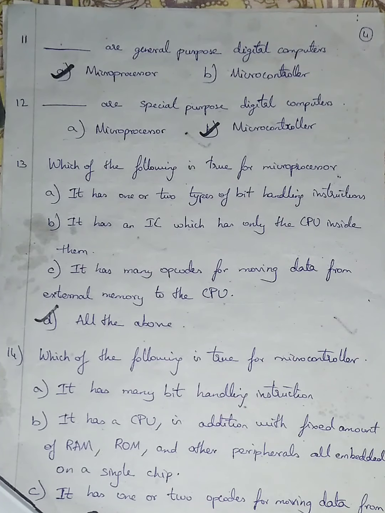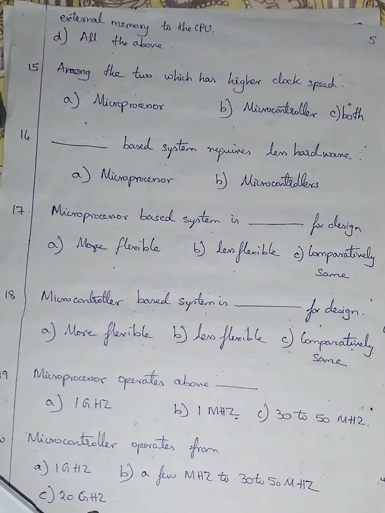All embedded on a single chip. CPU, RAM, ROM and other peripherals are embedded on a single chip. There only the CPU was embedded on a single chip. Option C is given as it has one or more OP codes for moving the data. There it has many OP codes, but here it has only one or two OP codes for moving the data from external memory to the CPU. And D is given as all the above.